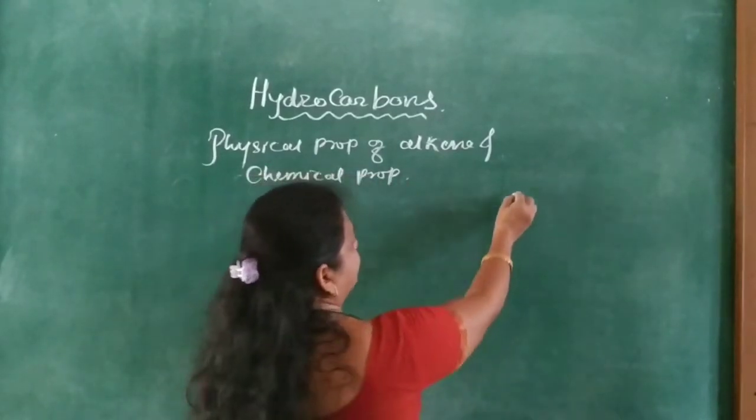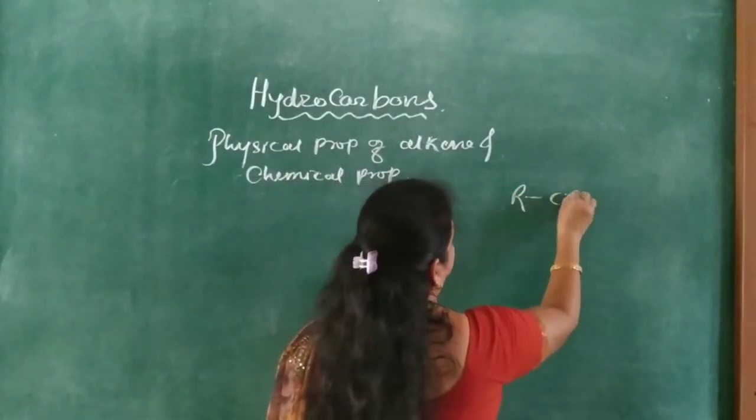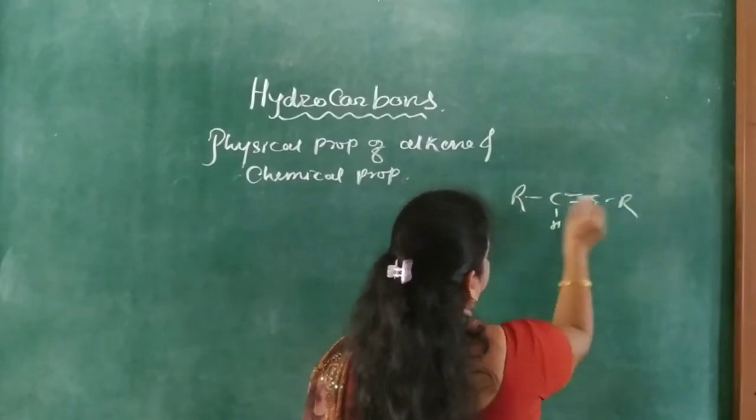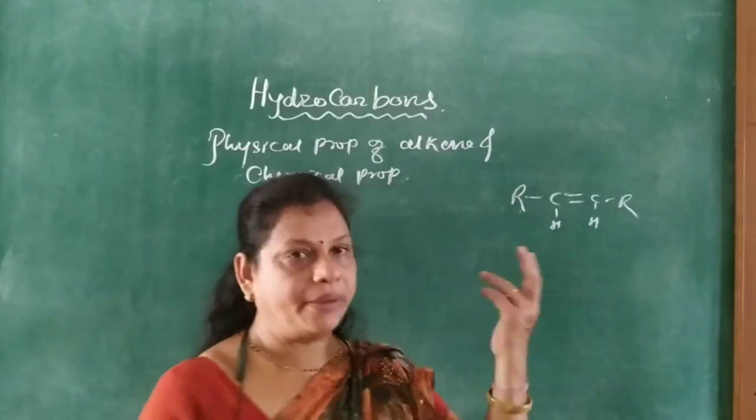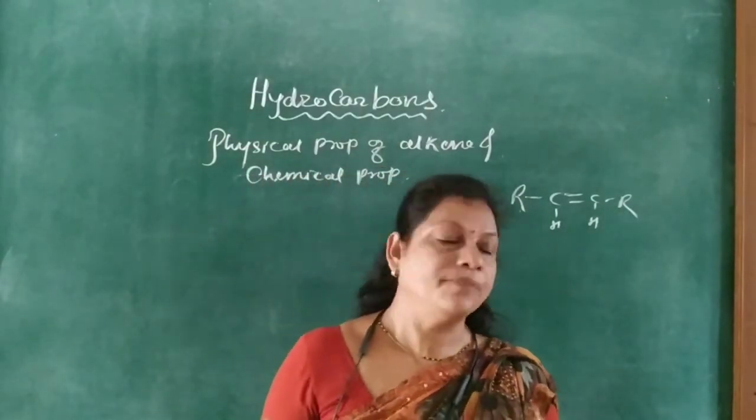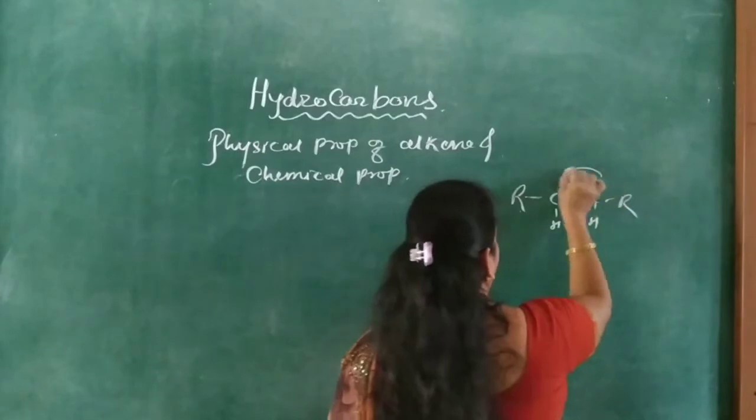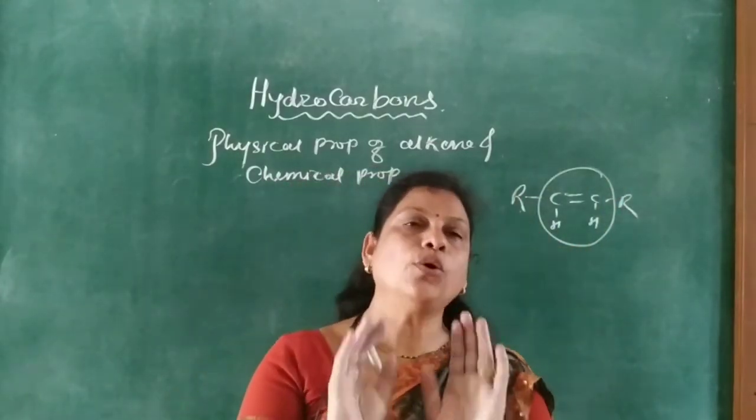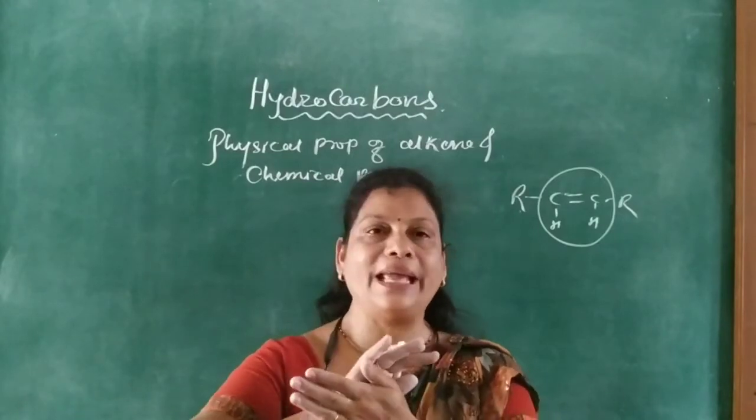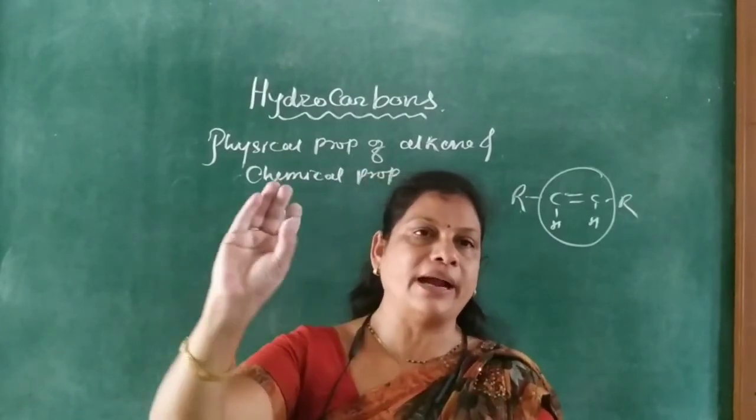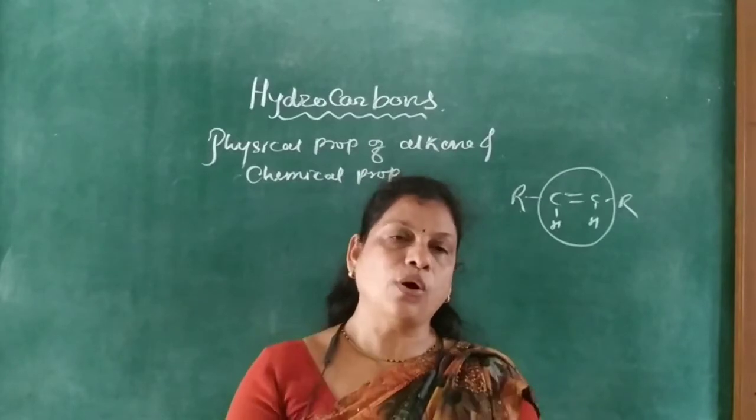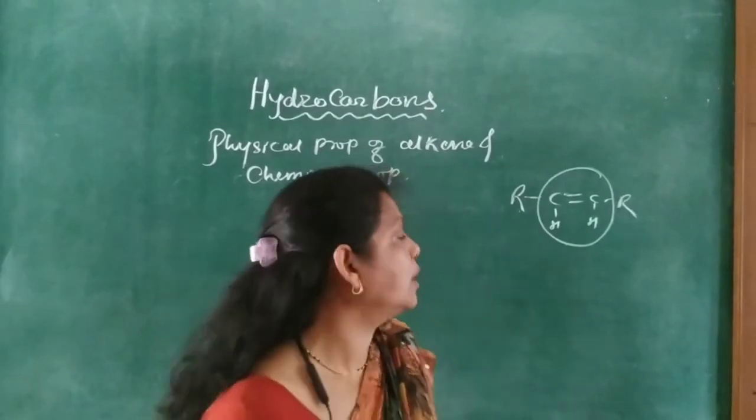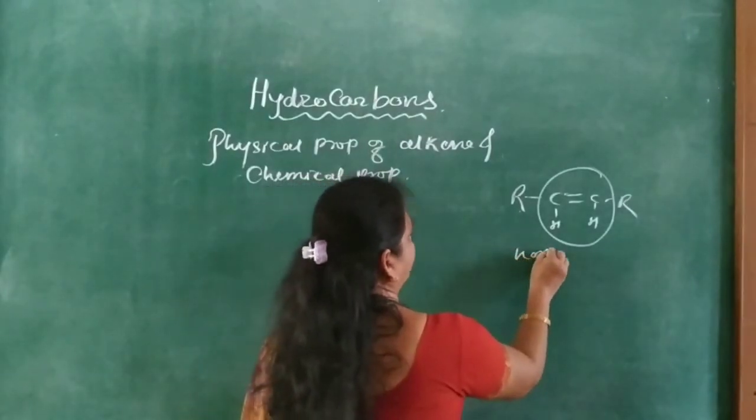Alkenes are represented as R-CH=CH-R. These R may be H, or these R may be alkyl groups. So these are the alkenes having a carbon-carbon double bond. Hydrocarbons means there is no other electronegative atom or element. And because it is a purely hydrocarbon containing a carbon-carbon double bond, these are non-polar.